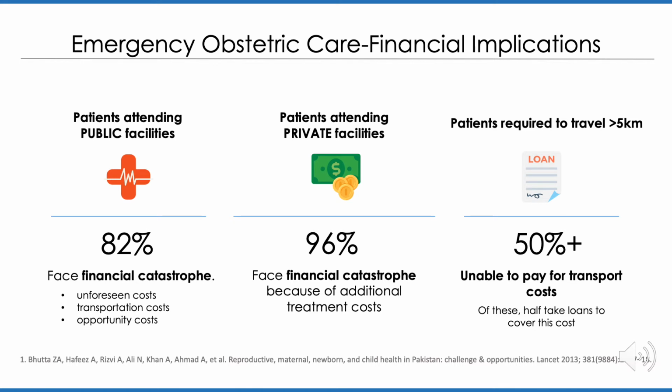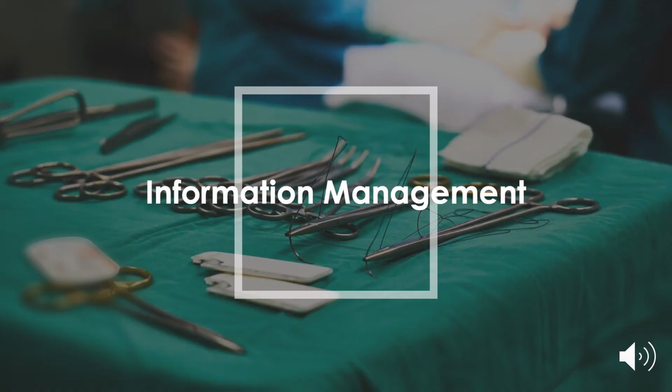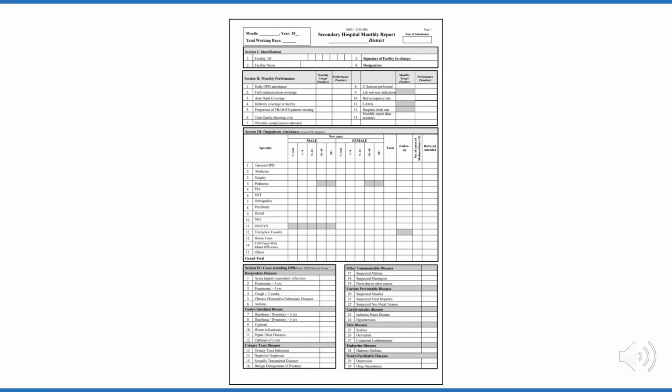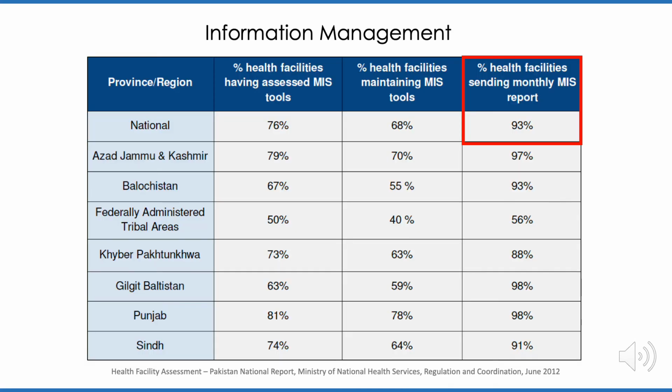In private facilities in Pakistan, this increases to 96% of patients who face financial catastrophe because of the treatment costs. In Pakistan, many patients are required to travel over 5 kilometers to the hospital, and over half of these patients are unable to pay for transit costs. Many of these patients end up taking on loans to cover these costs. Pakistan uses a monthly hospital report for secondary hospitals, and approximately 93% of facilities across the country send these in every month.